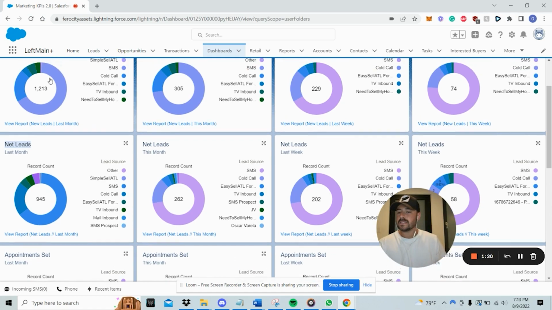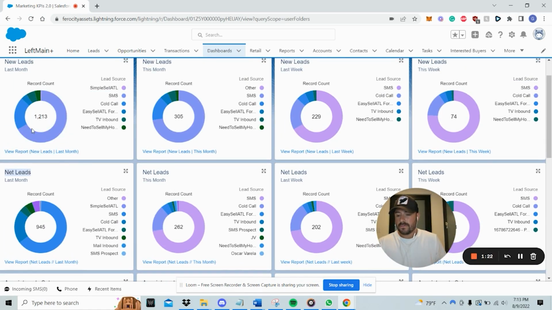So pretty much these leads flow down into here, and it's people that maybe we didn't get a hold of, right? Our texters will send leads into our system, but then we might never get a hold of them, and so we don't classify that as a net lead. Like, how many people did we actually talk to, right? Our cold caller might send a lead in, but we never can get that seller back on the phone. Well, that's not a net lead. Or we might call an SMS lead that was just faking out saying they want to sell. When we call them up, they say, screw you, and all that stuff. Well, they don't want to sell their property, so in that instance, that would not be a net lead.